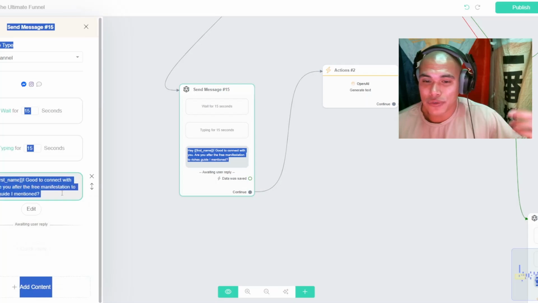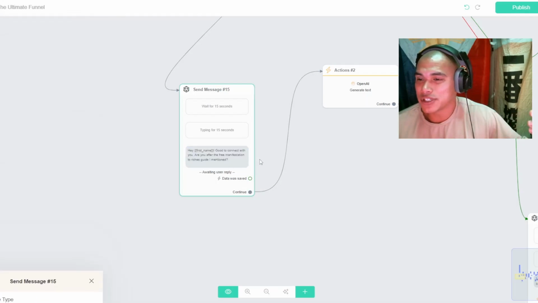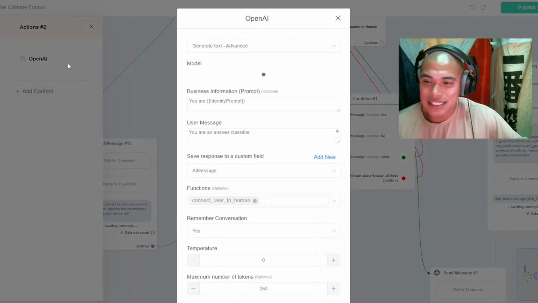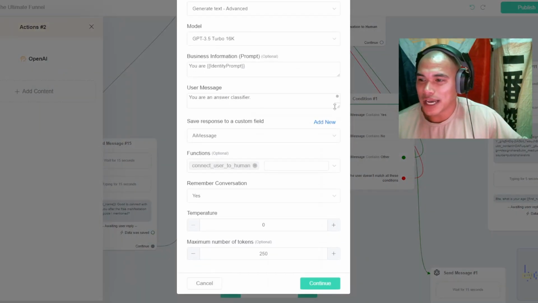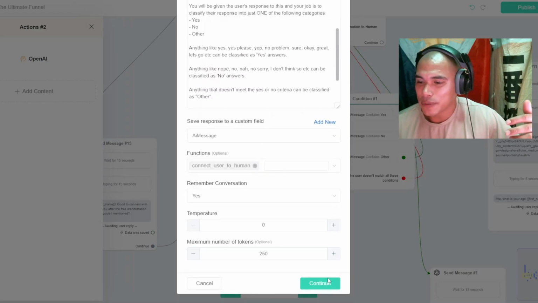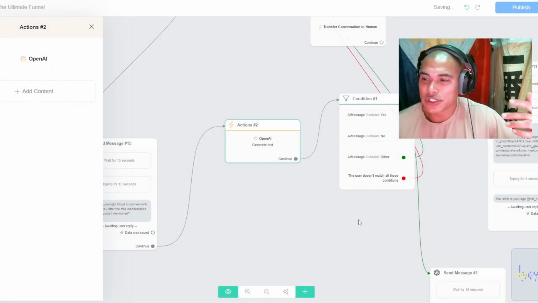Are you after the free manifestation of riches guide that I mentioned?" Right? And then it'll trigger OpenAI to analyze the text, and then they will act as a classifier in OpenAI, and they'll identify whether the user says yes, no, other, and then from there it'll continue to move forward.